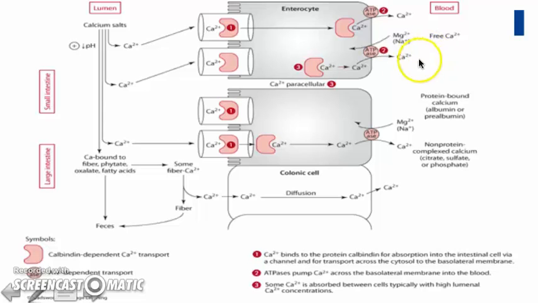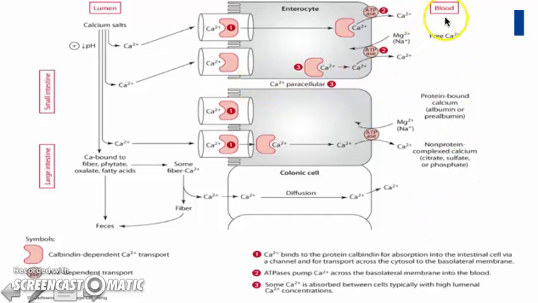So this will again be the primary mechanism of calcium absorption, with the TRPV6 channel and the calbindin moving calcium from the brush border membrane to the basolateral membrane, and then out into circulation. We again see the secondary mechanism of absorption between the enterocytes, so this paracellular mode of absorption.